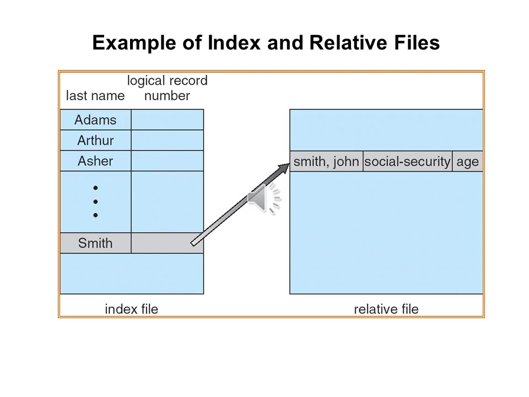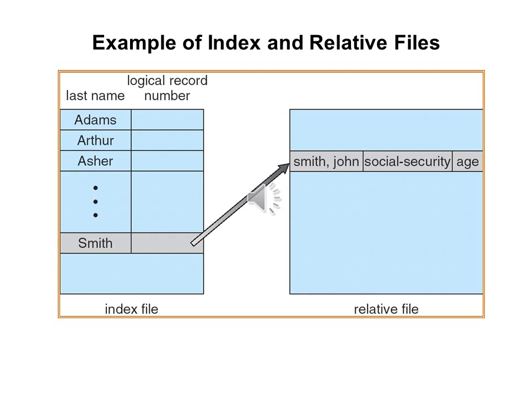This is an example of an index file and an index relative file. Here we have an index file and a file related to that particular index. I am discussing this only because this type of structure may be new for you, but if you are aware of DBMS concepts, then you are aware of the index file and the relative file.